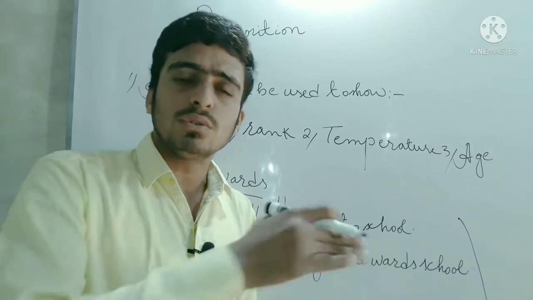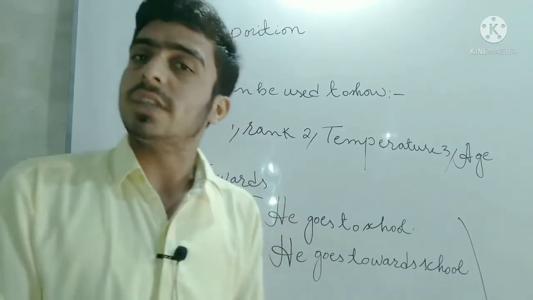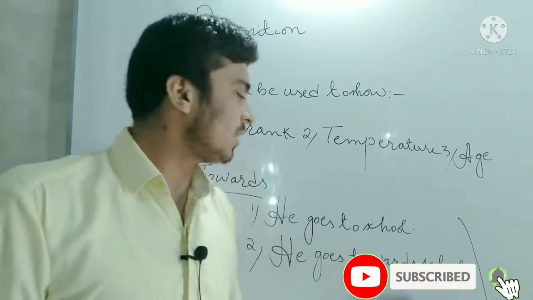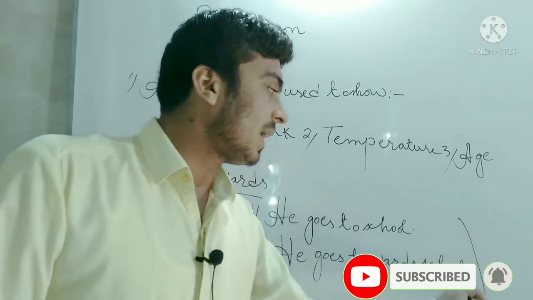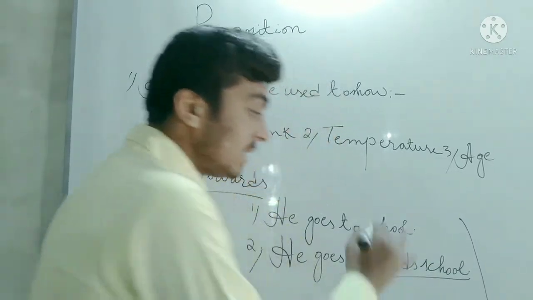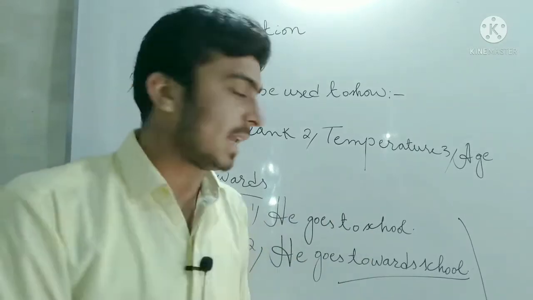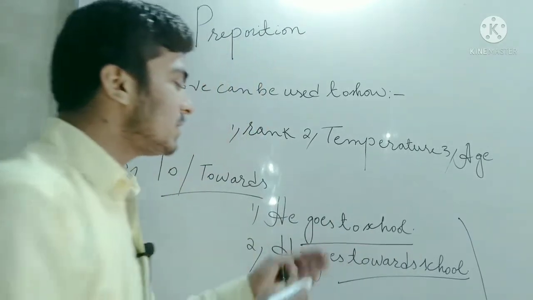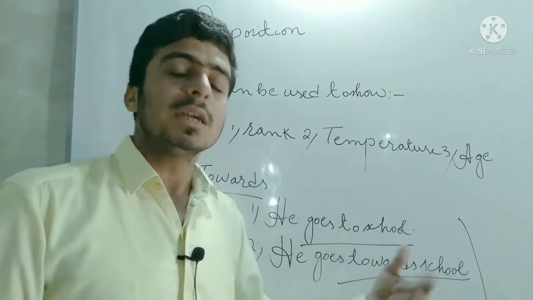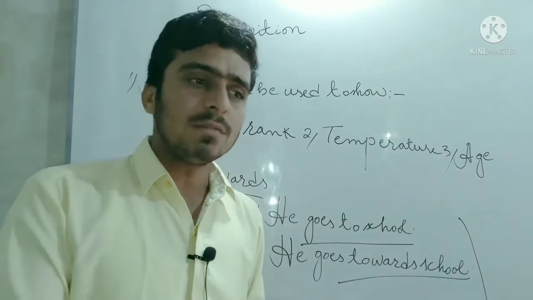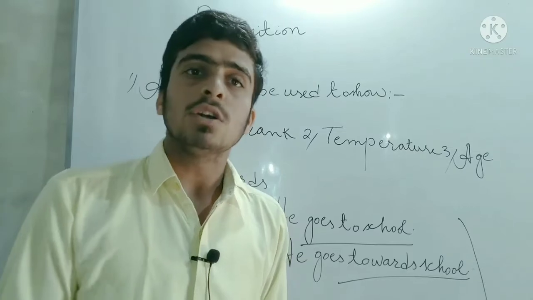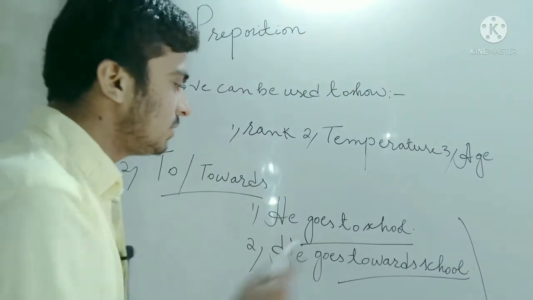So whenever you want to use "towards", you will not show the destination, complete destination. You will say just the direction about anything. Just like you have said that he goes towards school. Here you are showing the direction, but here is not exact destination. Here is a simple direction. And in the above example, you will see that he goes to school. Here is also a direction, but you have given the destination, so you are using "to". Whenever you want to give the destination, you will use "to", and whenever you want to just give the direction, you will use "towards" in that sense.